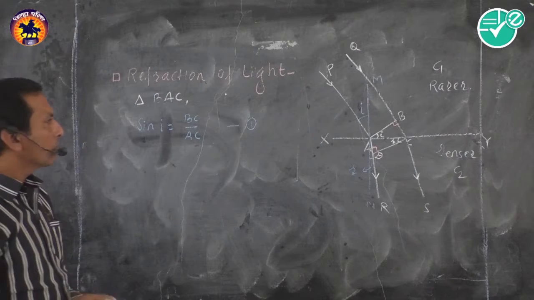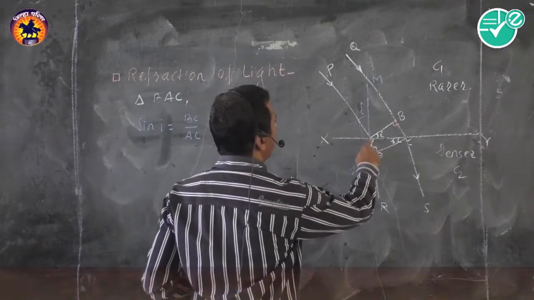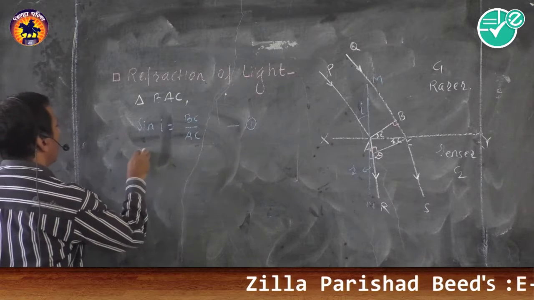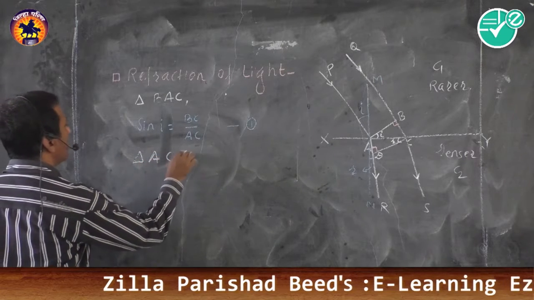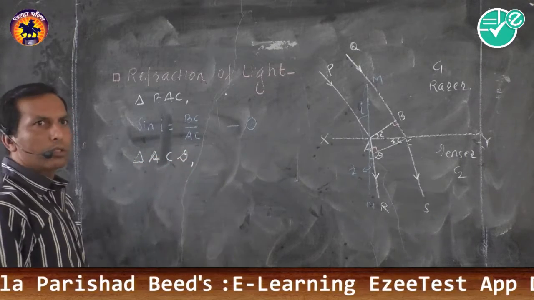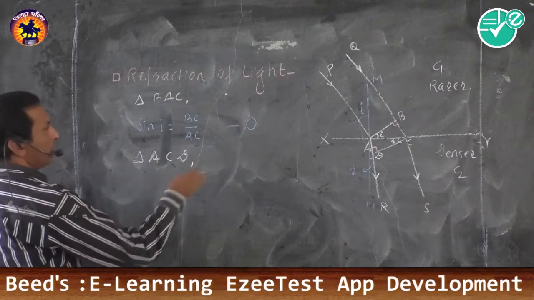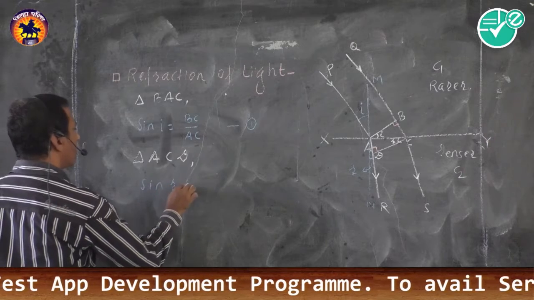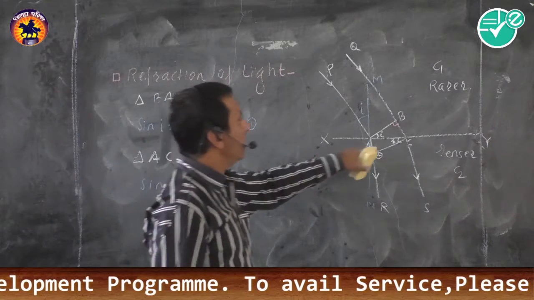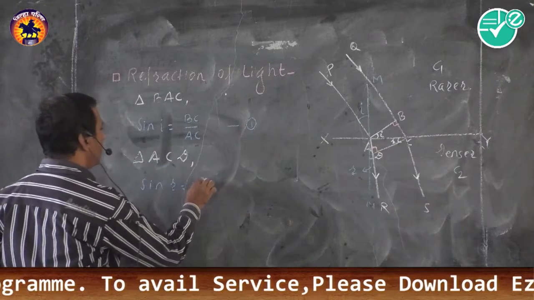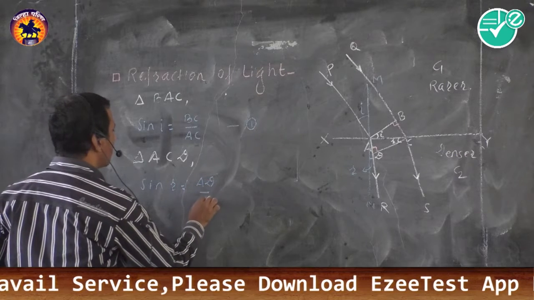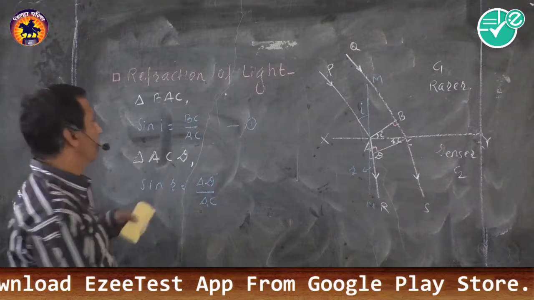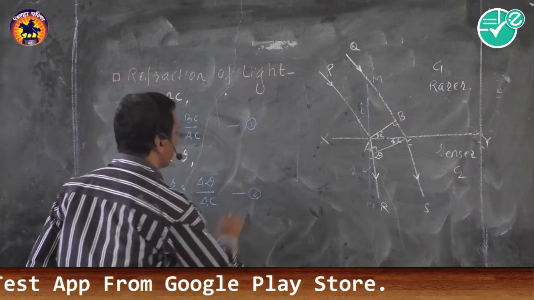Similarly, suppose this triangle ACD. This triangle is also a right angle triangle. From trigonometry, again sin r is equal to the opposite side divided by the hypotenuse, that is AD upon AC. The opposite side is AD and the hypotenuse is AC. Indicate this as the second equation.